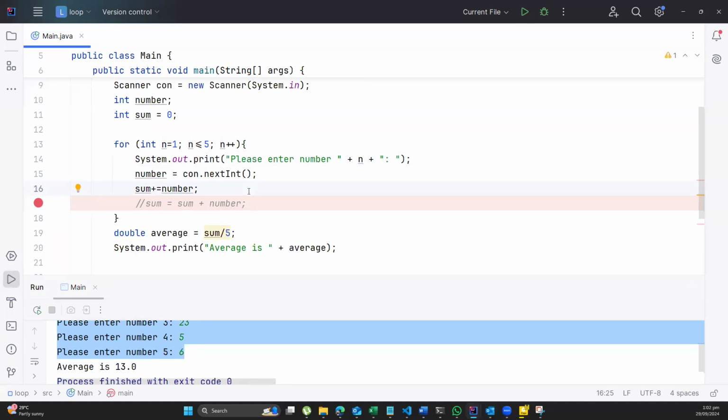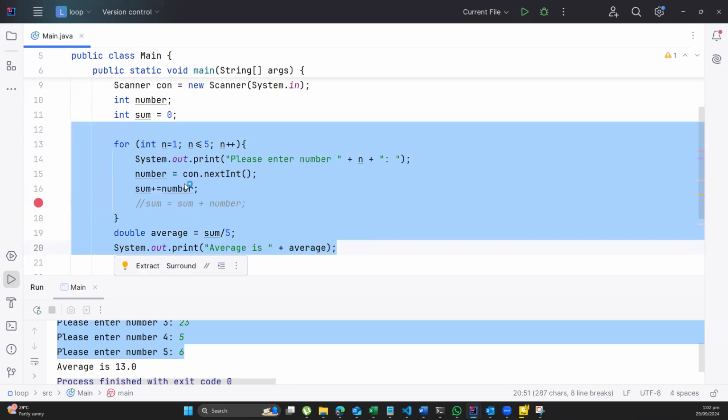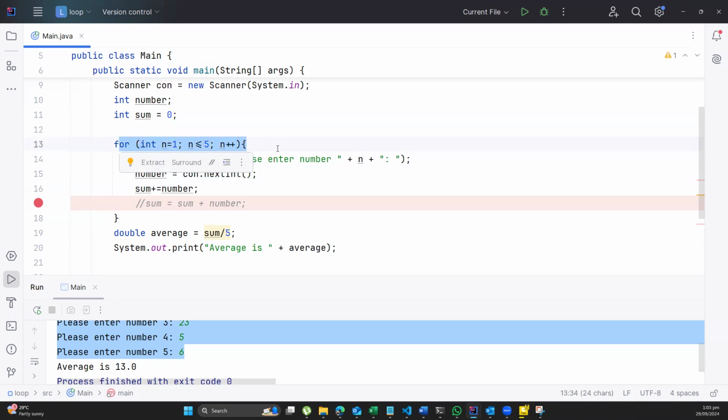Also, I could do this. I could say, yes. So this is what we have. So this is us finding the average using the for statement. Please, is there anything anyone does not understand? Can I go on? Yes, sir.